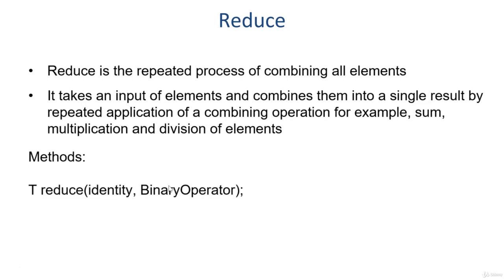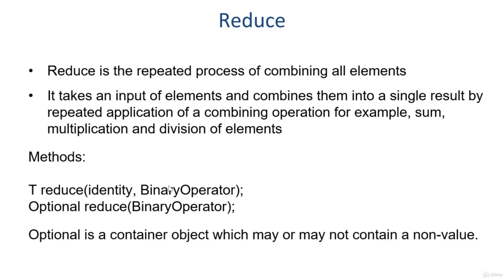Methods. There are two methods. The first one takes an identity and a binary operator as the arguments and then produces a result. The other one only takes the binary operator as an argument and produces an optional. We'll be discussing optional in detail in the future, but for the time being, just think of optional as a container object which may or may not contain a non-null value.